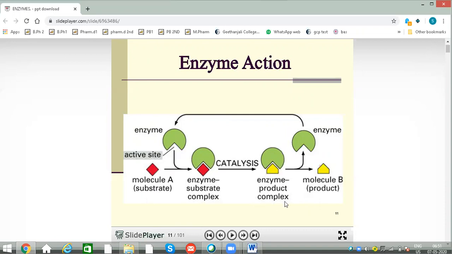After formation of the products, the enzymes will be separated and the products also will be separated, and these enzymes will be reused for the next processes.